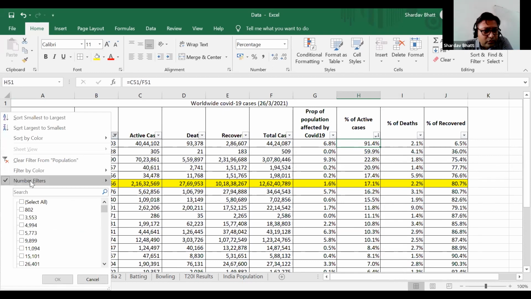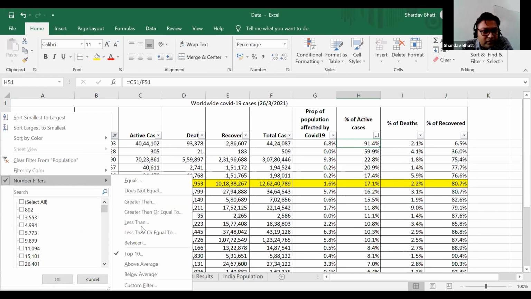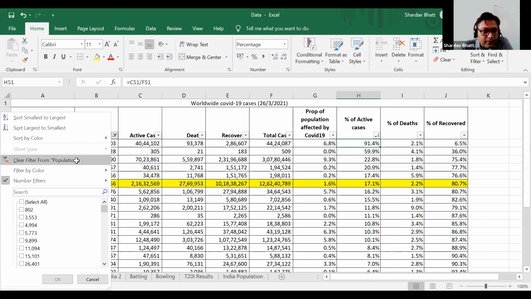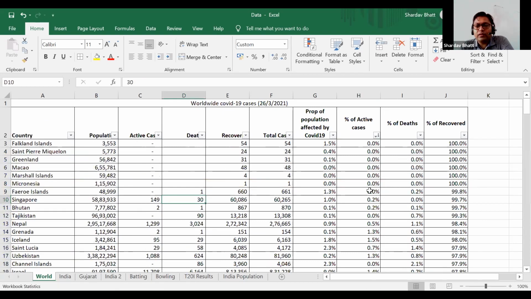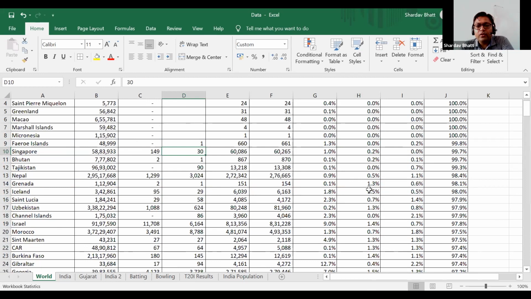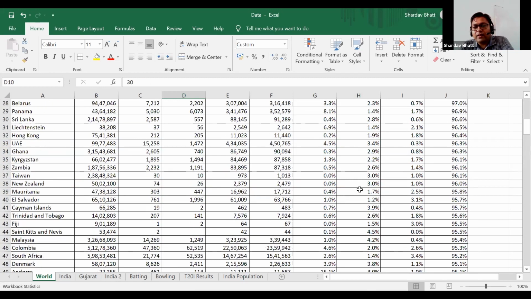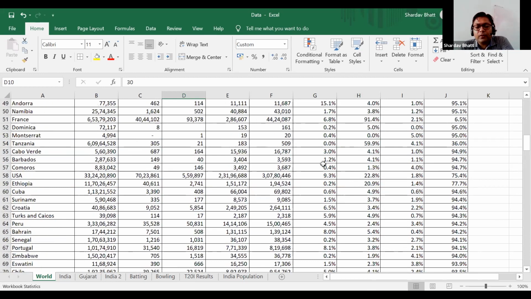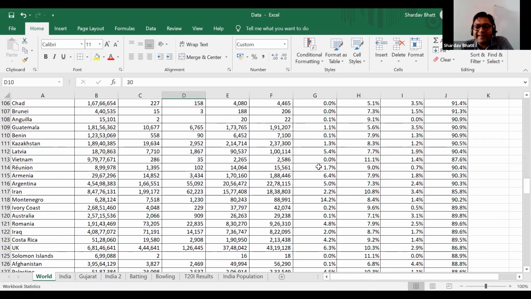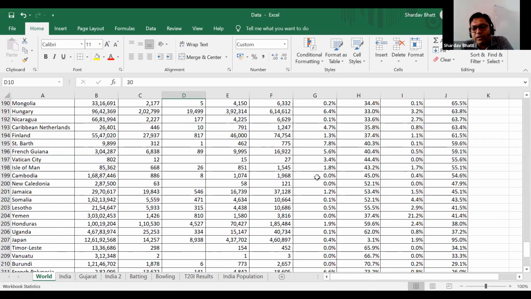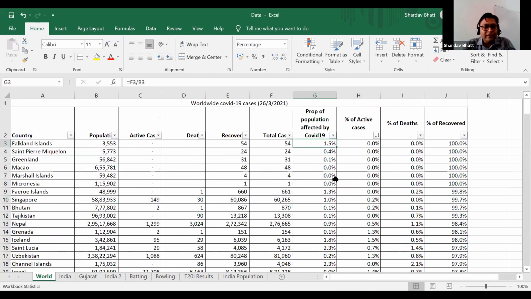Okay, and so now I will clear all the filters. Yeah, so that's the data we have. Now again, looking at this data, looking at this percentage, you will not get the feeling of which number is higher and which number is lower. So there's something called conditional formatting, as I told you.